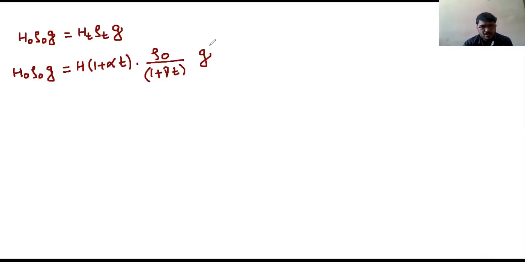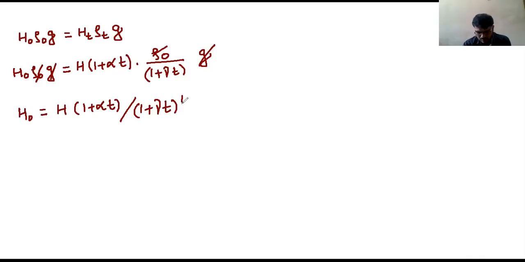Now this G will get cancelled with this G, and this rho 0 and this rho 0 also cancel, so I am getting H0 is equal to H into 1 plus alpha T, divided by 1 plus gamma T. Okay, this is 1.